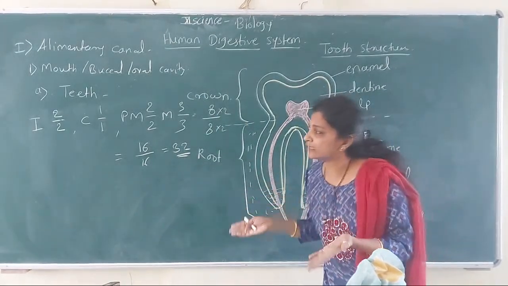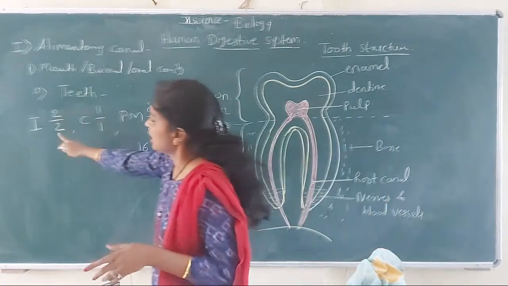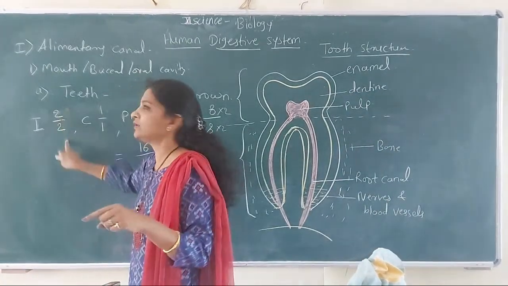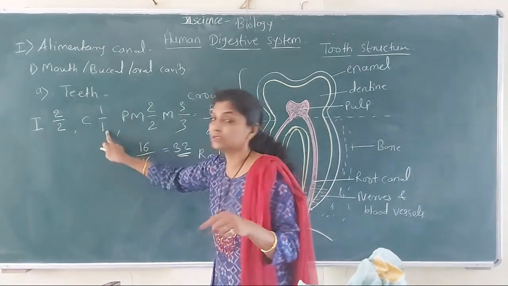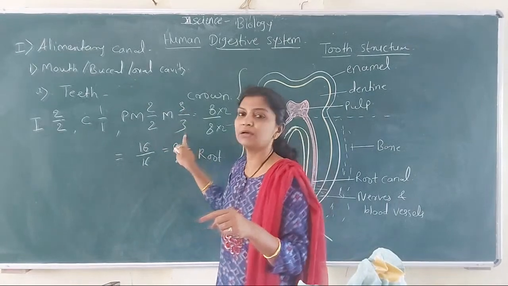So that is the dental formula in human. काय? I, that is incisor 2 by 2, canines 1 by 1, premolars 2 by 2 and molars 3 by 3.